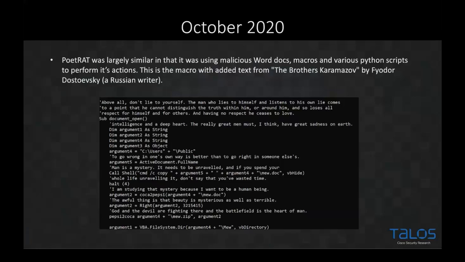And again, as I mentioned, The Brothers Karamazov by Fyodor Dostoevsky is basically what is littered through this maldoc this time. Again, you'll notice the comment sections here, so this doesn't actually read or do anything. It's merely there to take up space. You'll notice a very similar setup, the command /C, copy, multiple arguments, the public file, all the stuff that we've seen before. Again, you see the read from right, so again, we read from the bottom end of the file up. Again, stuff that we've traditionally seen in the first instance of PoetRAT.